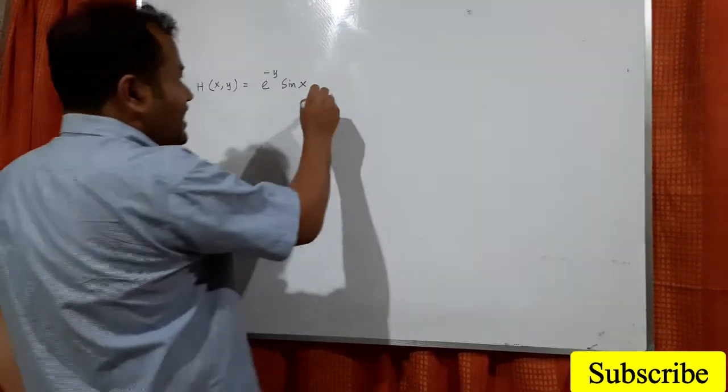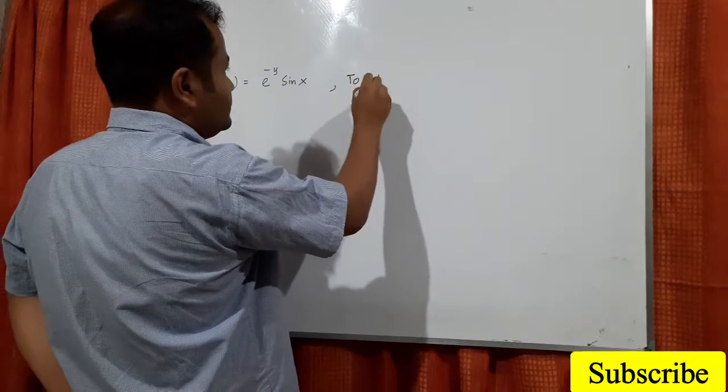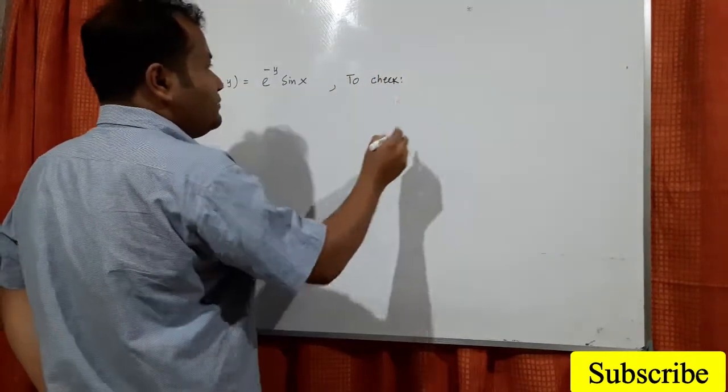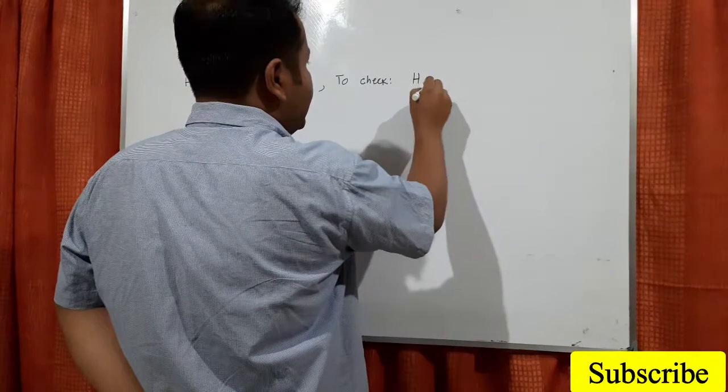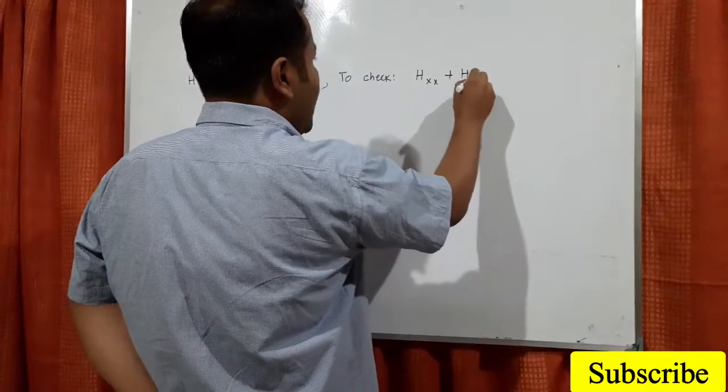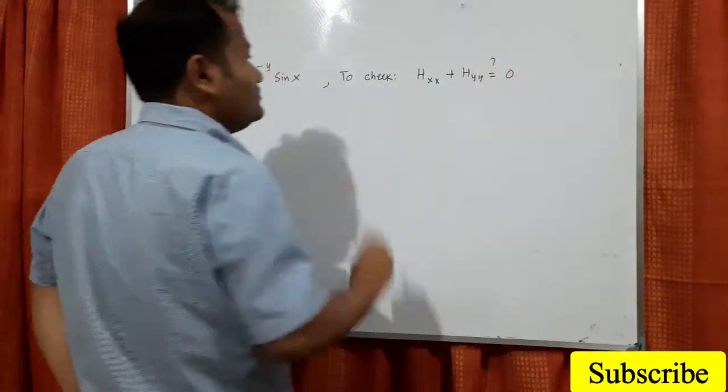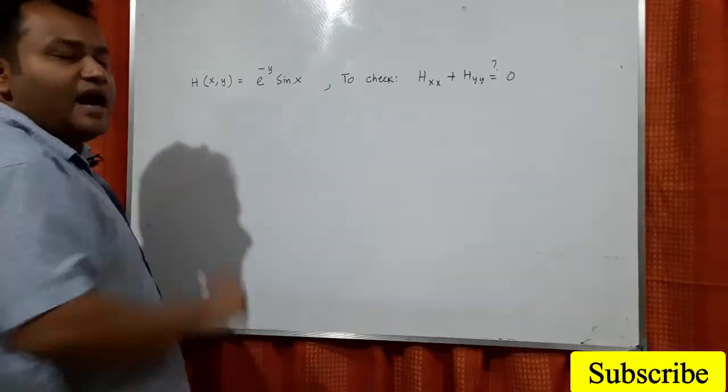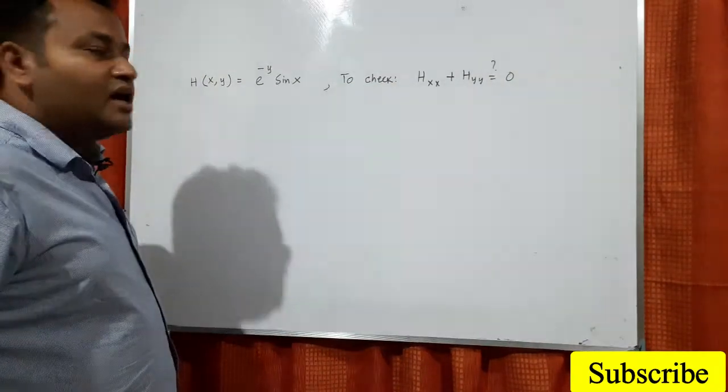So basically, what do I have to check? I have to check whether h_xx plus h_yy equals 0 or not. If it is 0, then it will be harmonic. If it is not, then it will not be harmonic.